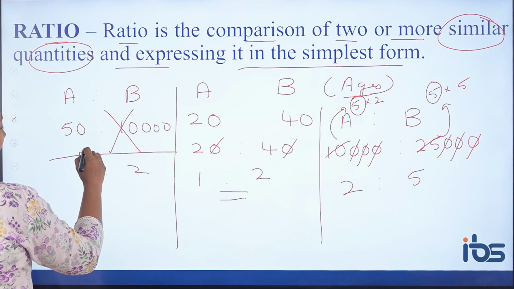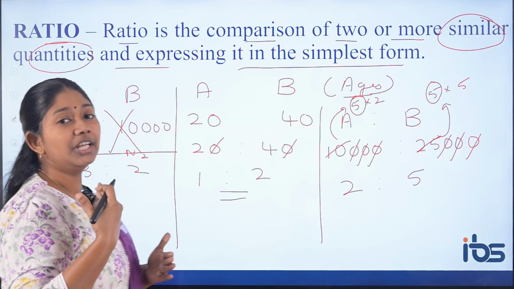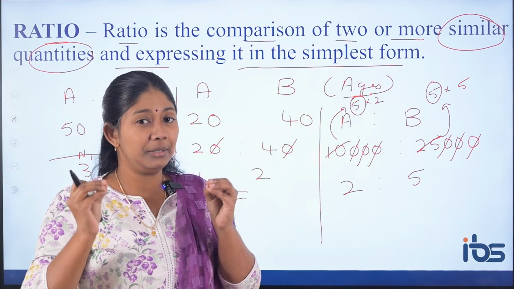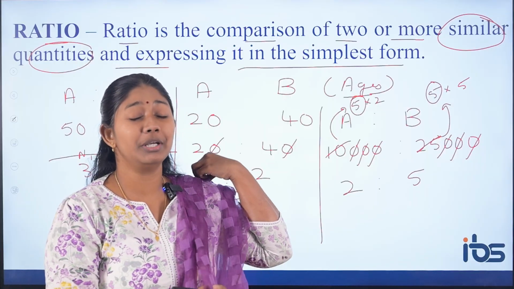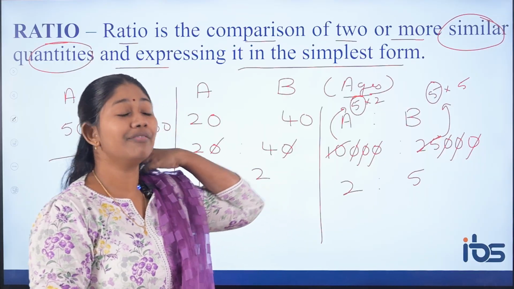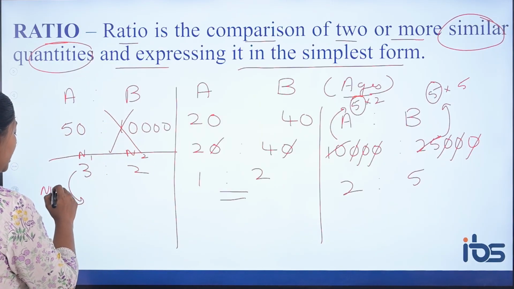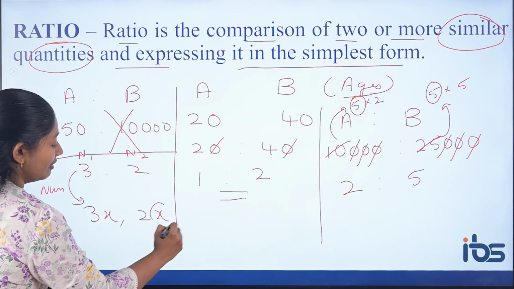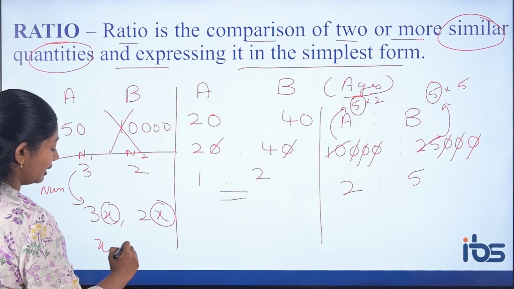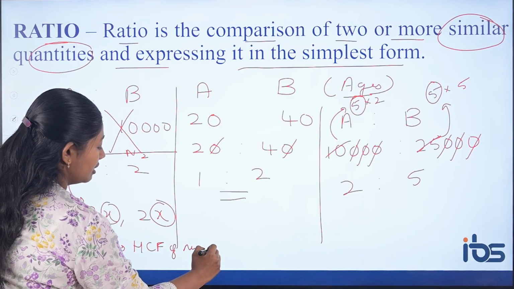If two numbers n1 and n2 are in the ratio 3 is to 2, how do you convert it into a value? You have to multiply it with a common factor, that is nothing but the HCF. So, to convert a ratio to a number, you have to multiply it with a common factor x, which is called the HCF of the numbers.